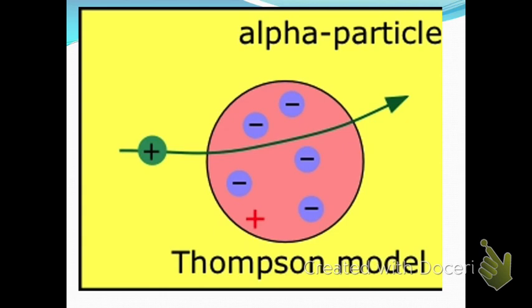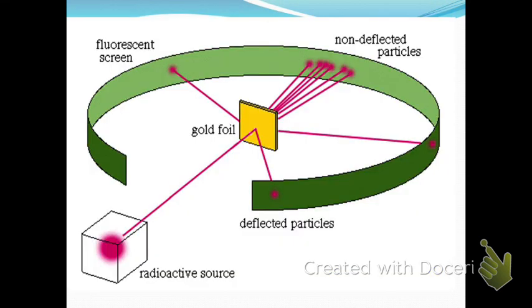And so I want you to think about this. What would a positively charged thing have to hit in order to be deflected? What would happen between a positive and a negative? They would connect. So what would it have to hit? It has to hit a positively charged thing. Think about when you put two wrong ends of a magnet together. Will they go together? No, they're going to repel each other. And so that's what's happening here. We've got a positively charged particle hitting something else that's positively charged and causing it to deflect, to repel. And that's what he found in this experiment.